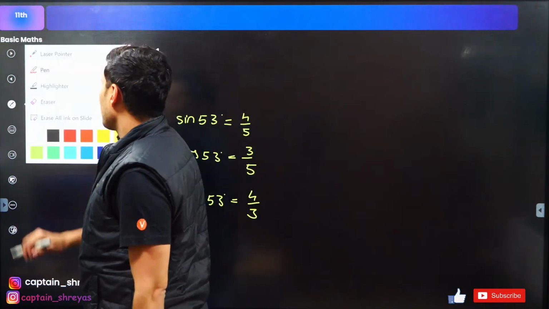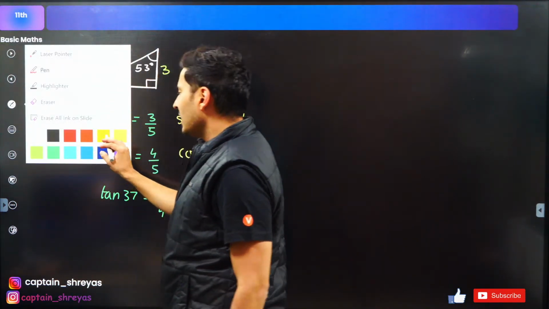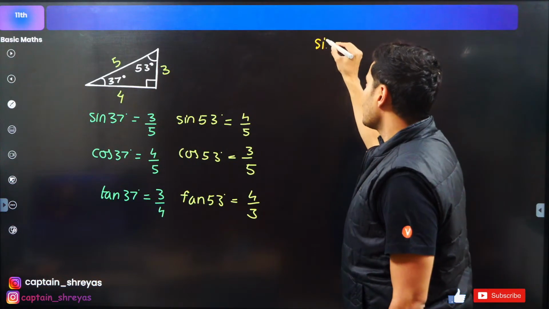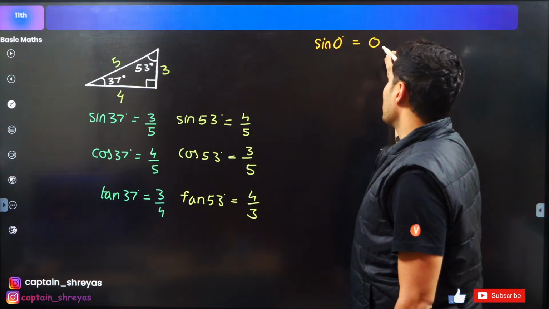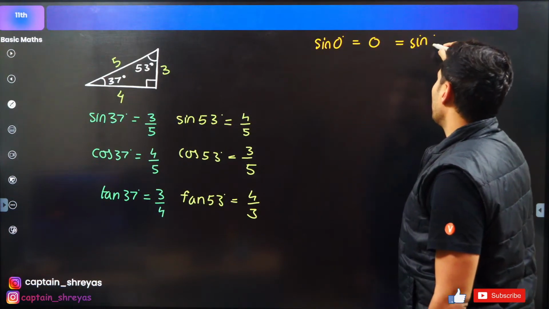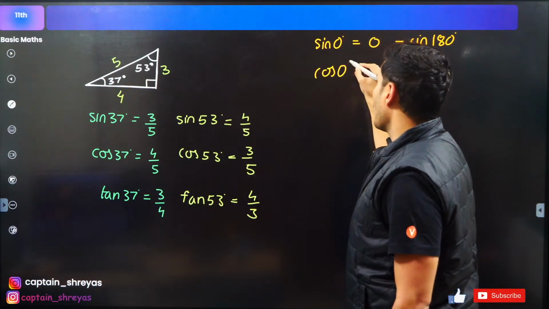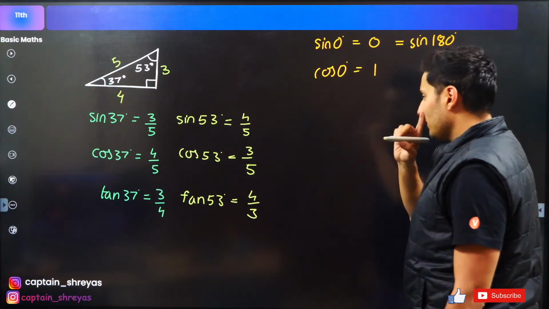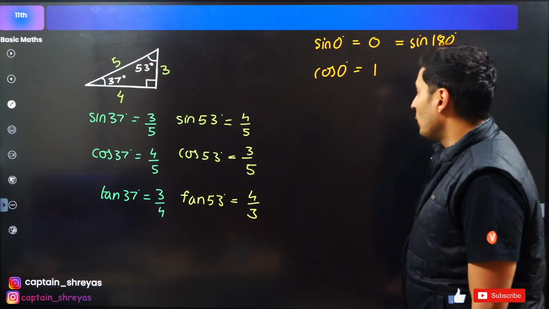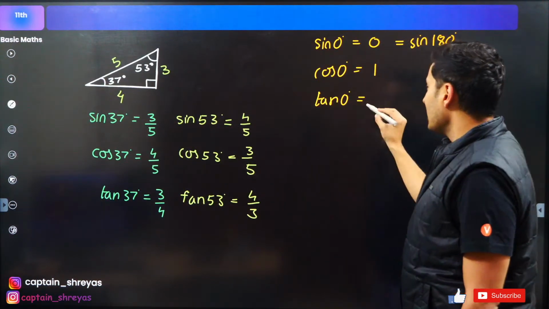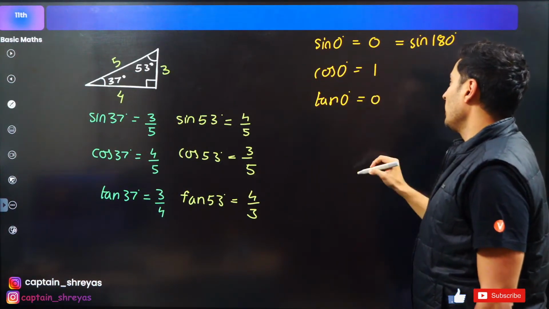And 0, 180 and 90, I think everybody is comfortable with. Like sine 0 is basically 0, which is also sine 180. Similarly, cos 0 is basically 1, and tan of 0 is nothing but 0 only.